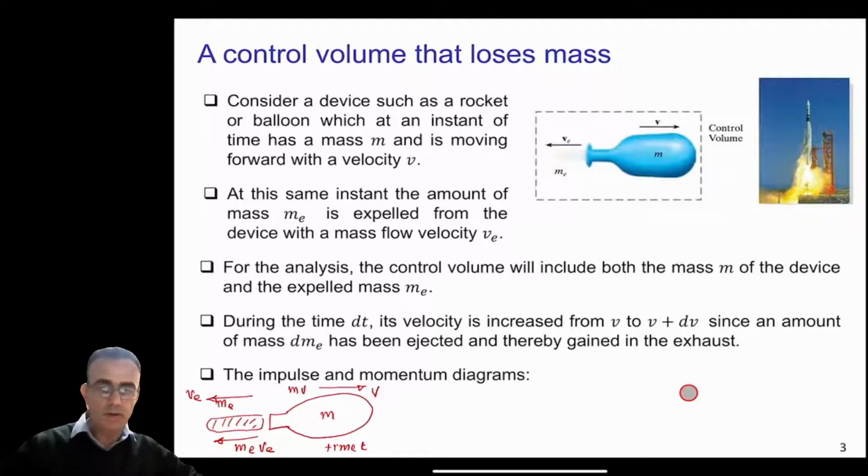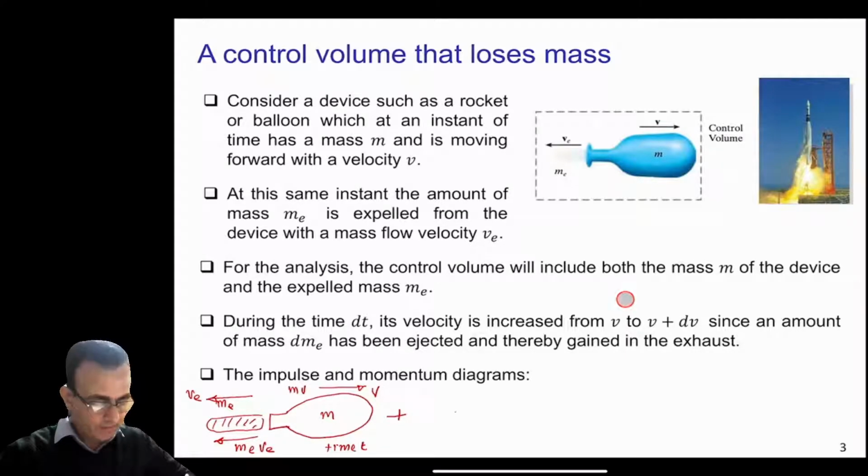So you will have the initial momentum plus impulse. There will be some external forces applied to the control volume. We will call these forces the summation of all the forces on the control volume, and we will multiply this with dt.